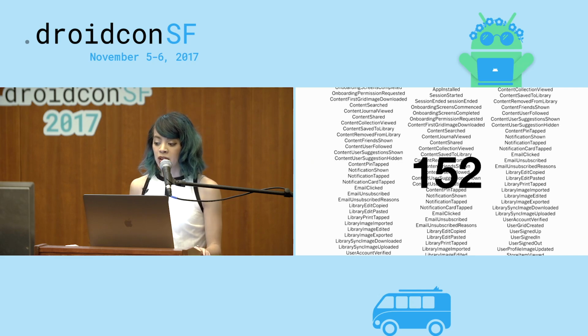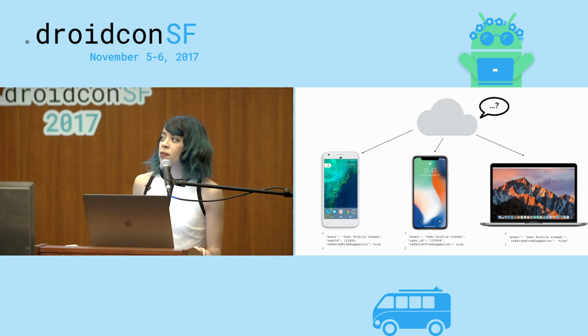So originally we had a few pain points with this. One of our biggest problems was with consistency. At VSCO we have an Android app, an iOS app, and also a desktop website. Behind the scenes, each event and their properties would get transformed into a hash map, and then we would upload it to our various different metric services.